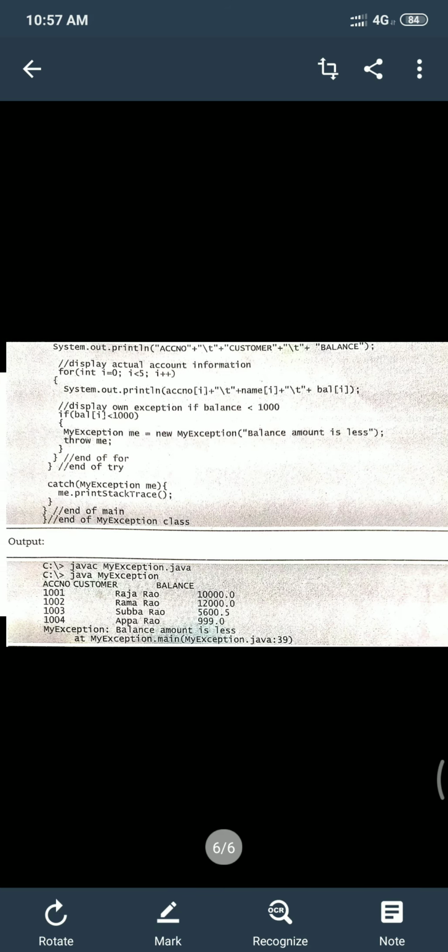See, next I have written a main method, and I'm including a try block, where I'm going to create an exception. So System.out.println account number, customer and balance.